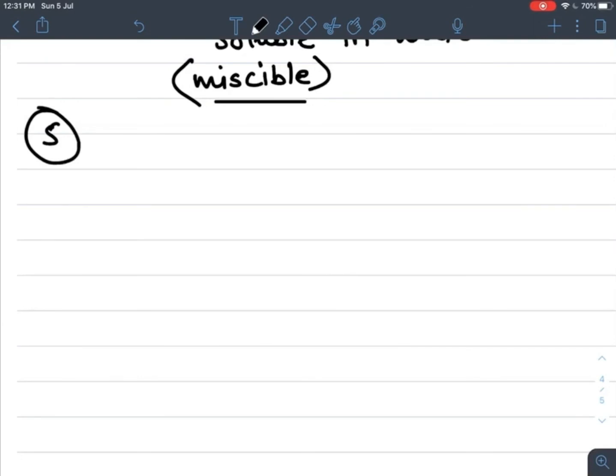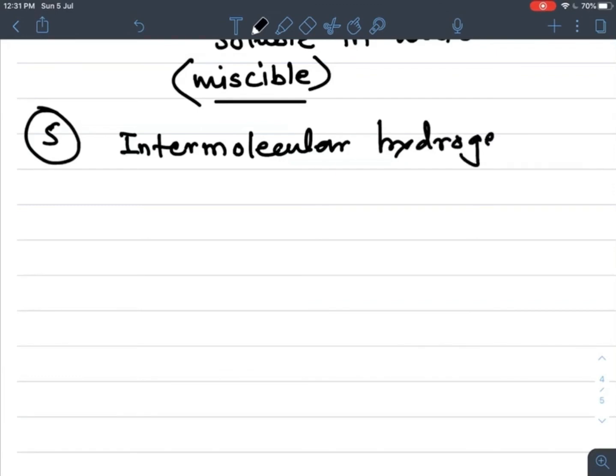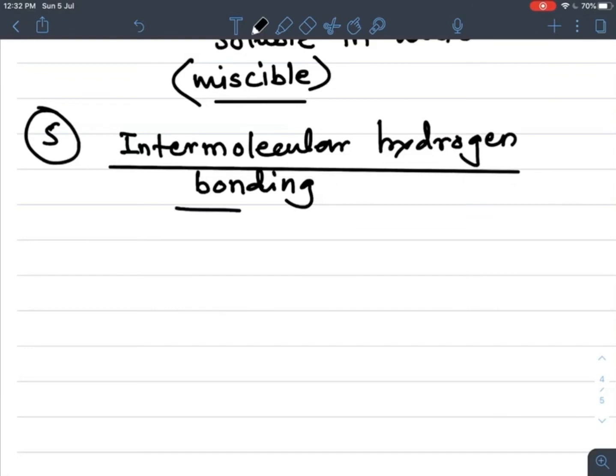So when it forms intermolecular hydrogen bonding with water, here it is important, ethers can form intermolecular hydrogen bonding with water. This is most important, with water. So they form intermolecular hydrogen bonding with water, not with themselves.